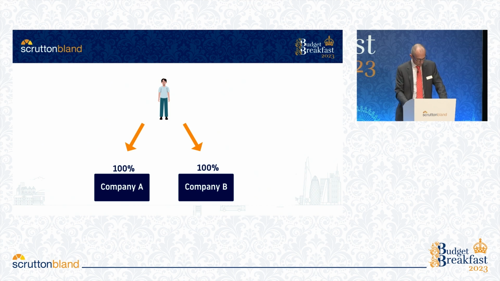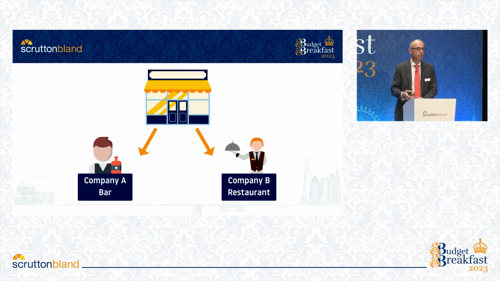There are further ramifications where companies are owned by family members, even if they individually own 100% of each of those companies. So in this example here, if they're not family members, they actually operate from the same premises, and one provides bar services and one provides restaurants and food. Before April, they're not associated, even if they're family members, but from April they will be, because they're family members with a substantial commercial interdependence between their companies.